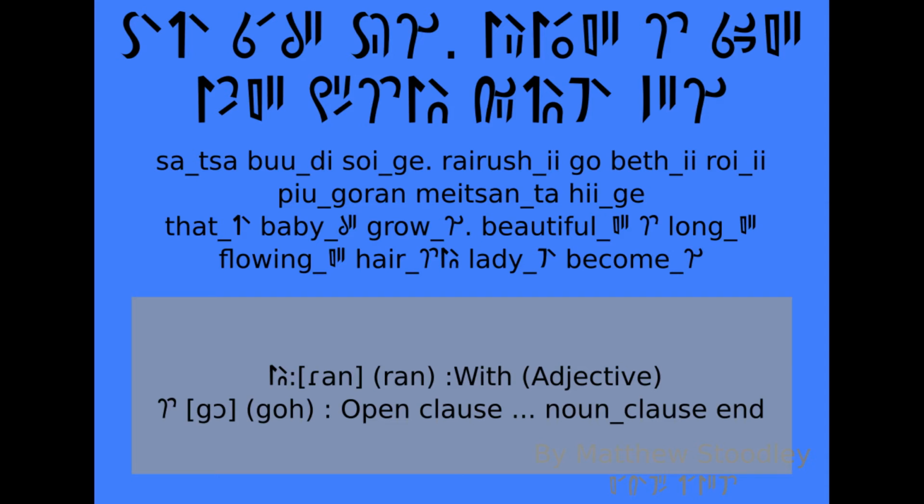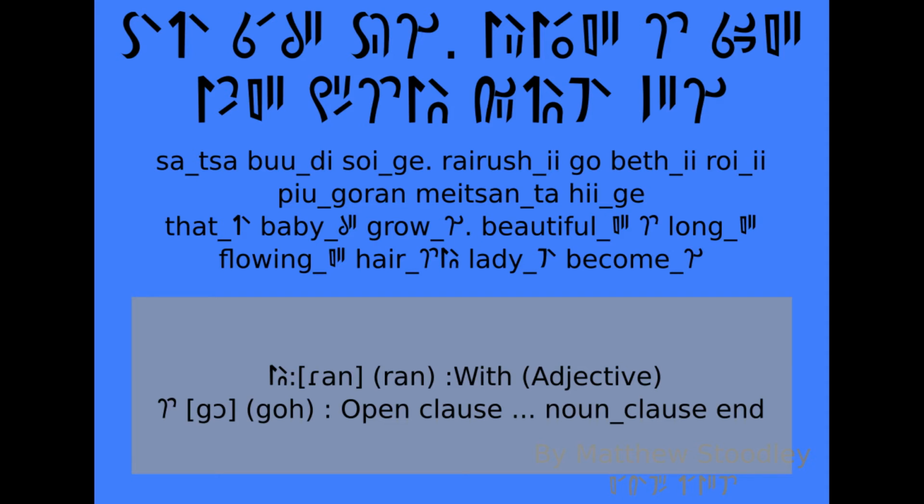Satsa buri soige, rairashi go bethi royi pugoran metanta hige. Thatsa, baby di groge, beautifully go longi flowingi hair go ran lady ta become get. There the baby grew. A beautiful lady with long flowing hair she became.